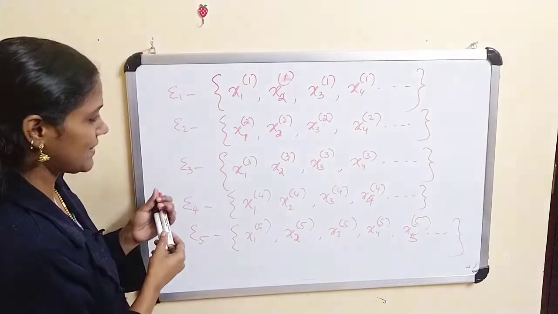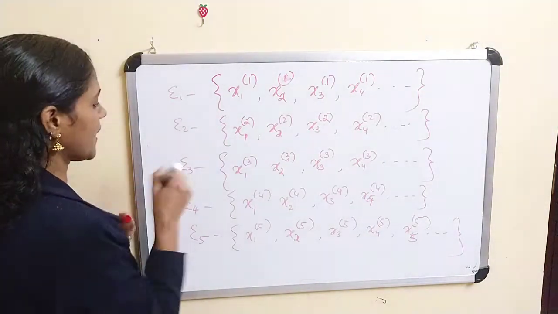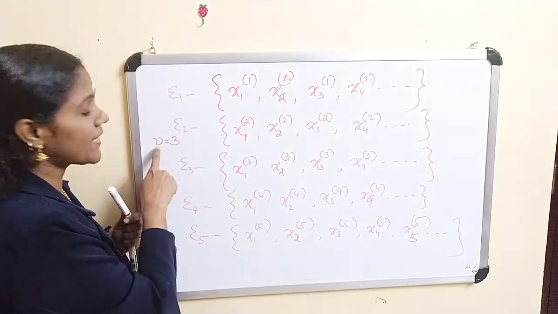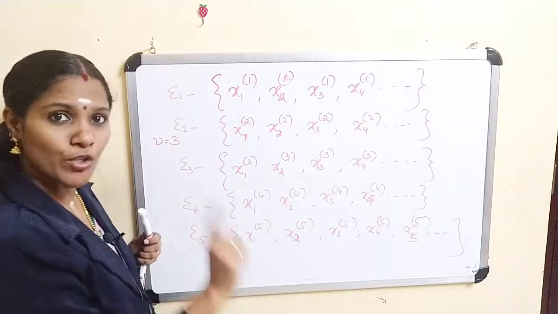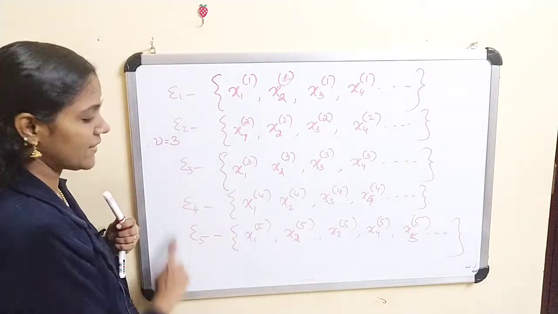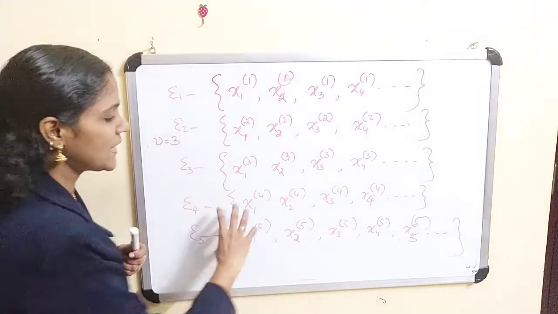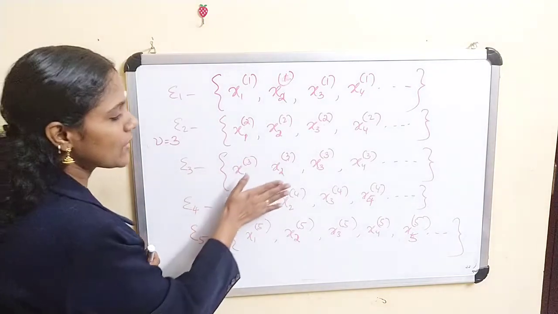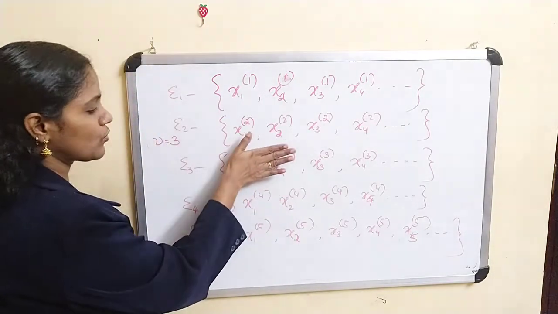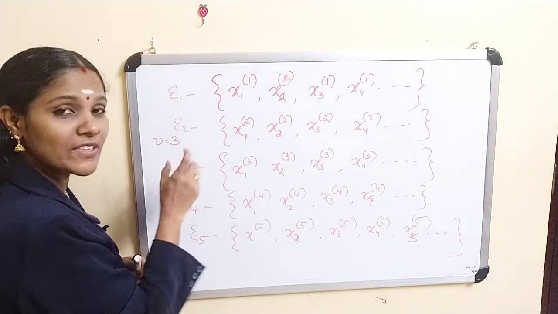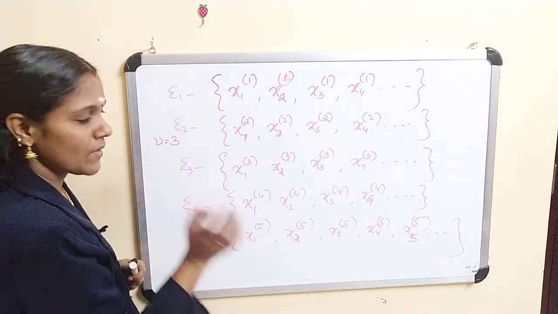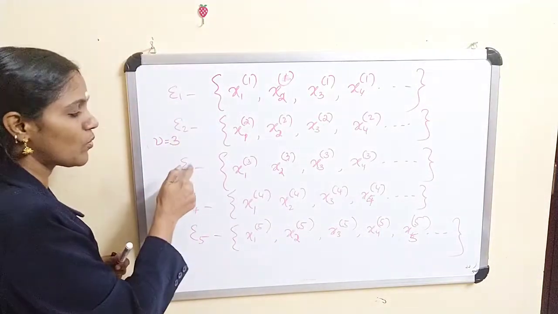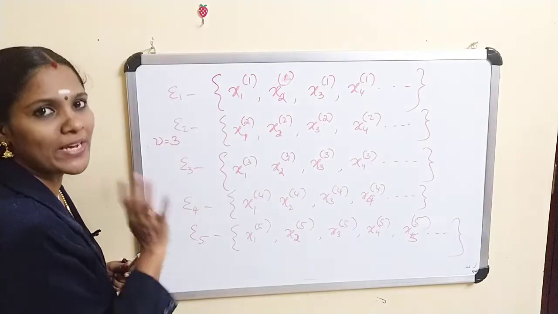If you set nu equal to 3, and consider m, n greater than nu, suppose m and n are 4 and 5, then clearly all these elements are the same as these elements, so all belong to the ball with radius epsilon 3. That means the distance between any two elements of this ball is clearly less than 2 epsilon 3.